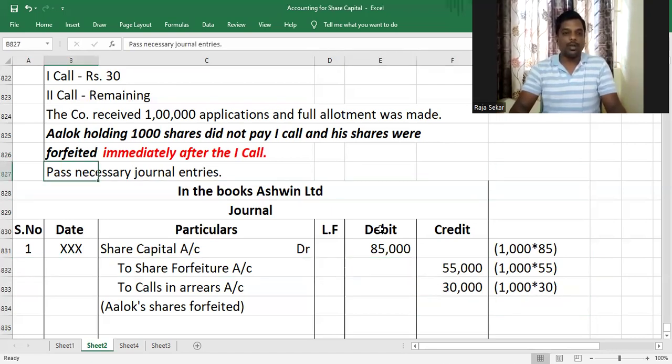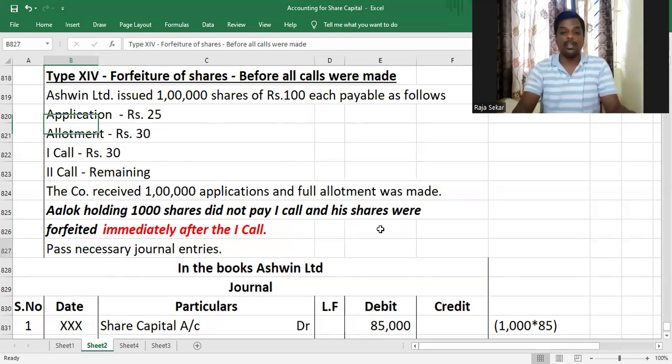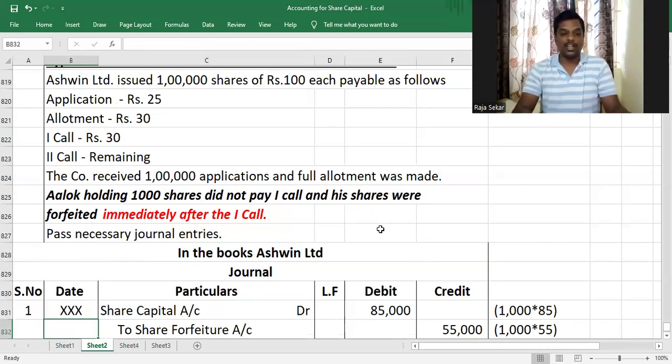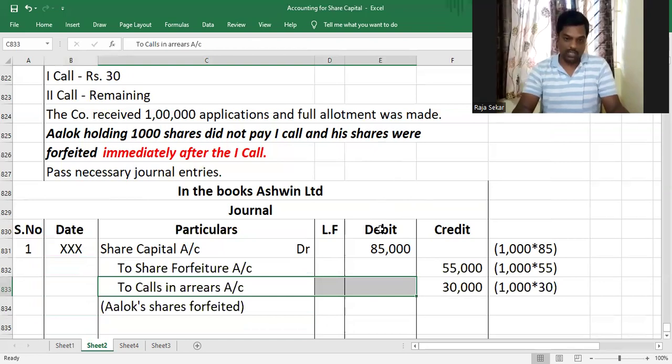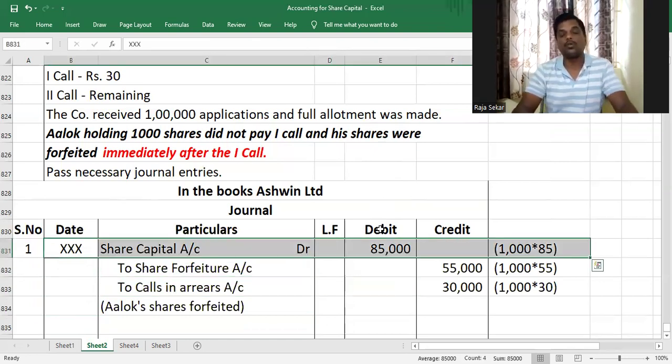Just keep note of, just check the question to see when the shares have been forfeited. If no information is given with respect to when the shares have been forfeited, we are assuming that the shares were forfeited after all the calls are made. But if information like this is given, then be careful when you are debiting share capital account as well as while you are crediting calls in arrears account, because you should only debit share capital account with the amount called up, and it has been called up only till first call here, so second call amount will not be included.